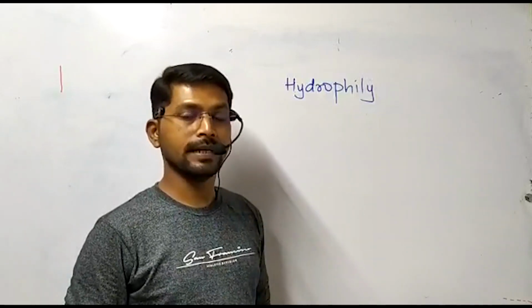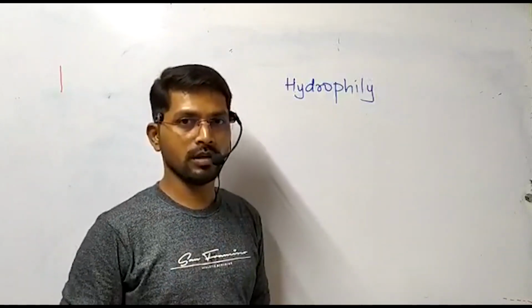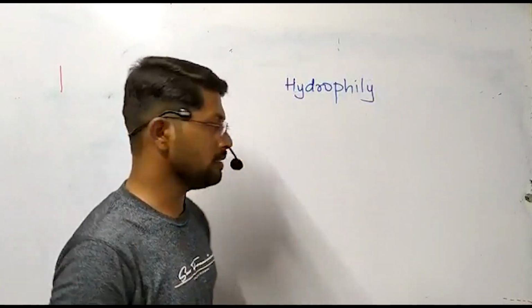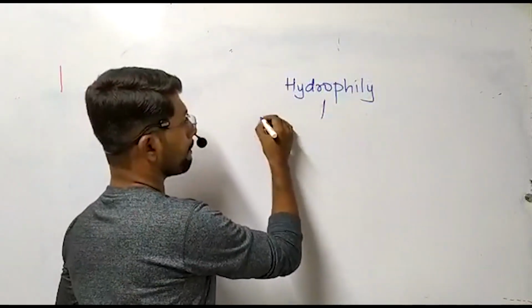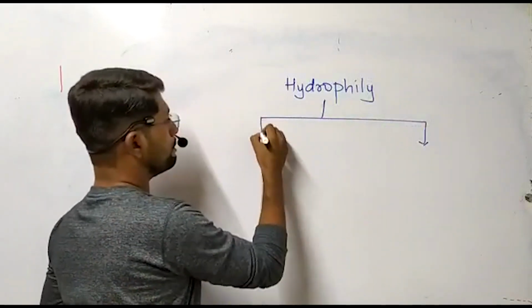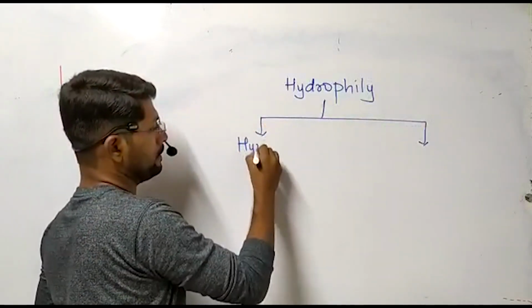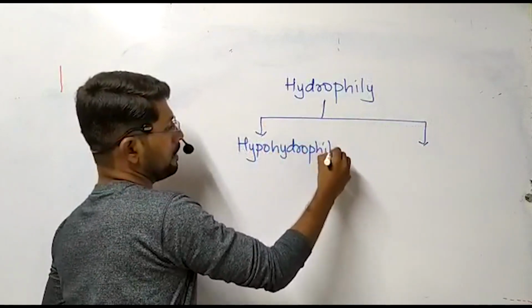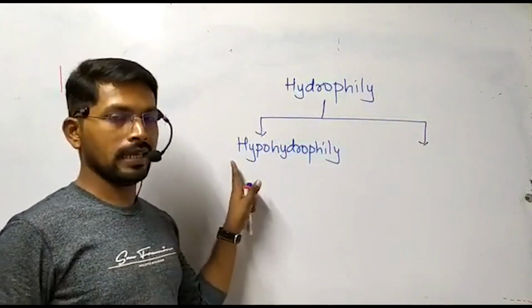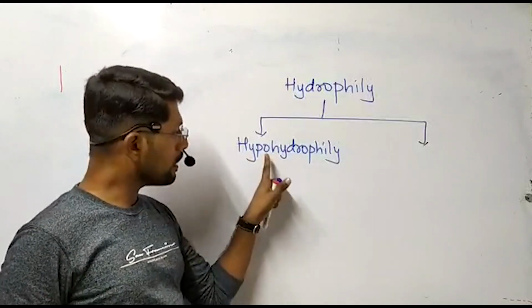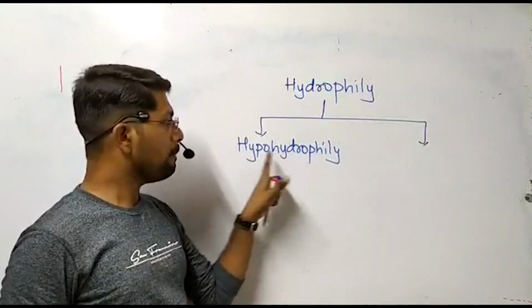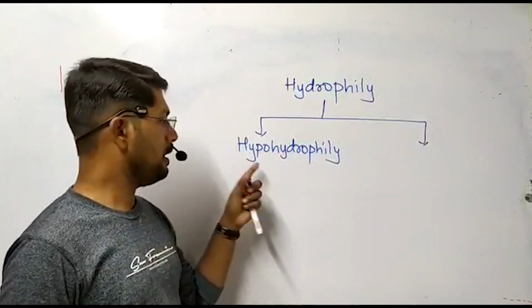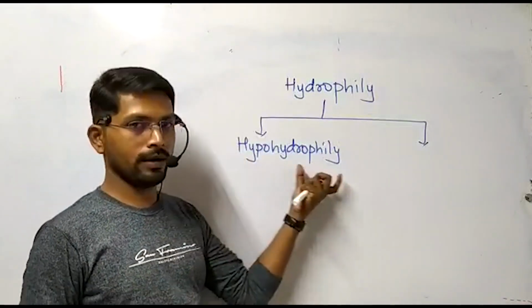On the basis of site of pollination, or location of pollination, hydrophily is again classified into two different types, and those are hypohydrophily. The name itself suggests the location. In this case, the pollination occurs by means of the agency of water, but specifically below the water surface, below the water level, and therefore it is called hypohydrophily.